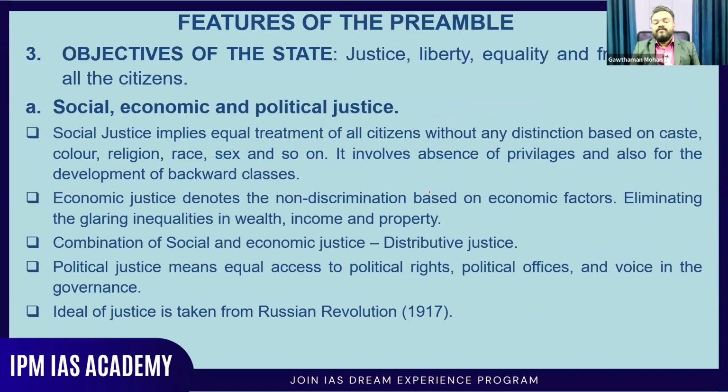Now, coming to the objectives of the Constitution: justice, liberty, equality, and fraternity for all the citizens. Social, economic, and political justice should be protected. Social justice implies equal treatment of all citizens without any distinction based on caste, color, religion, race, sex, and so on. It involves absence of privileges and also the development of backward classes. That is very important.